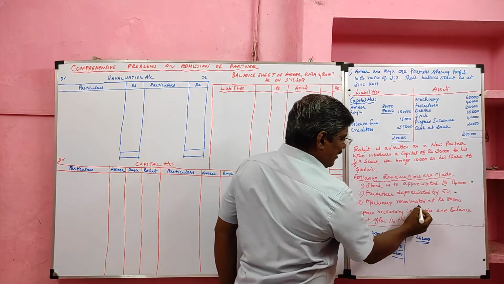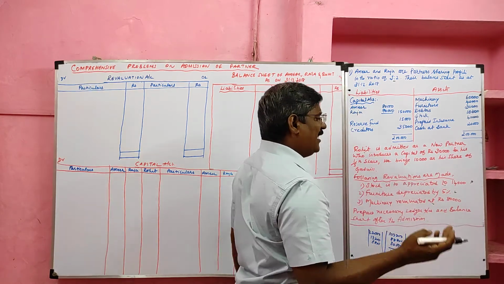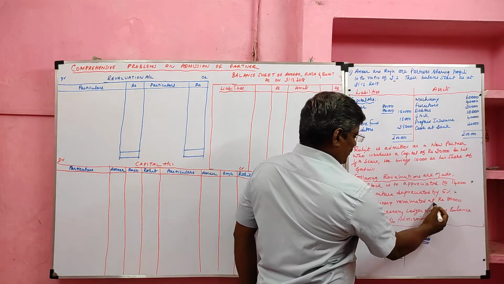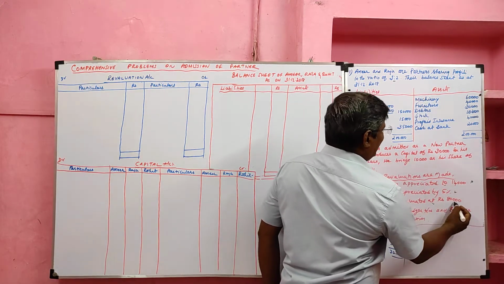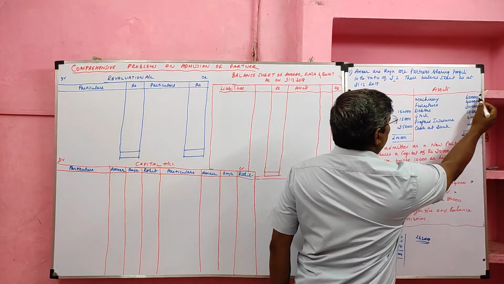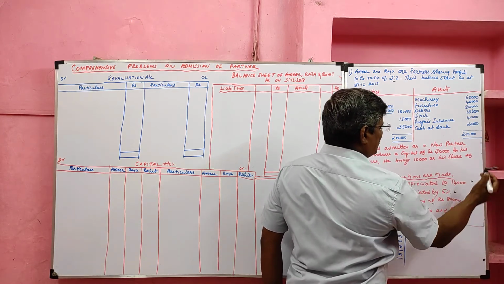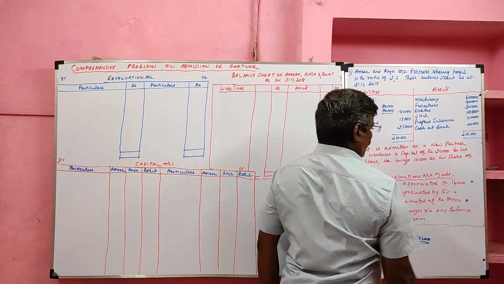Then machinery revaluated at is given. What I said, revaluated at is given, we have to compare. So machinery revaluated at 80,000. Already machinery how much? 60,000, now revaluated at 80,000. So what happened? Machinery value increases. It is a profit item.